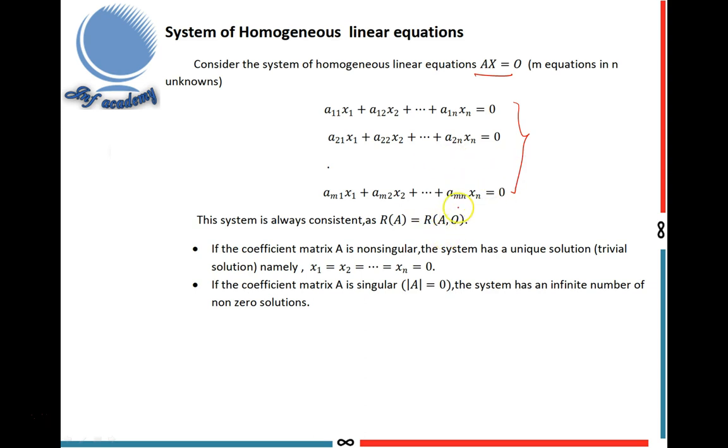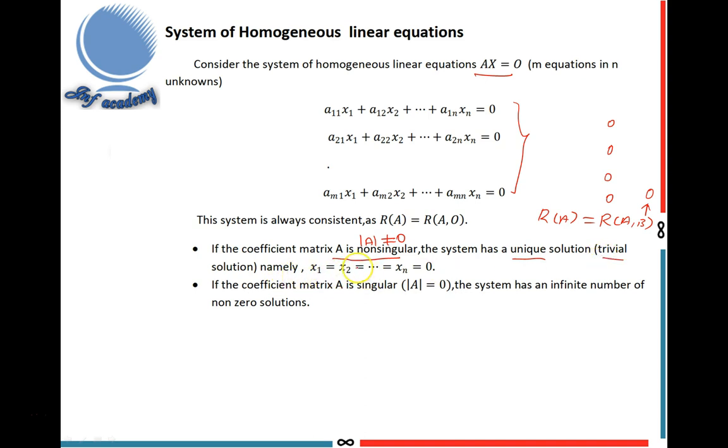Here B is 0. So the last column, all the elements in A comma B, all the elements in last column are 0 only. So R of A is always equal to R of A comma B because B is 0 matrix. So the homogeneous system of linear equations is always consistent. But if the coefficient matrix A is non-singular, non-singular means determinant A not equal to 0, then the system has a unique solution. Another name of unique solution is trivial solution.